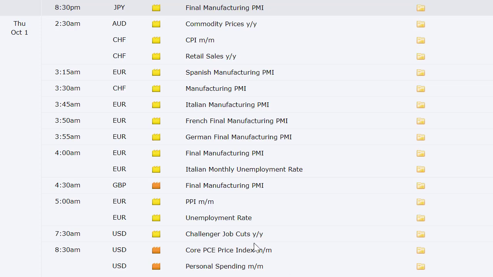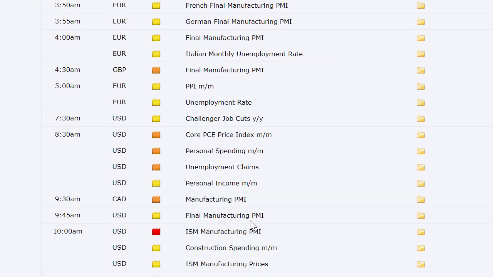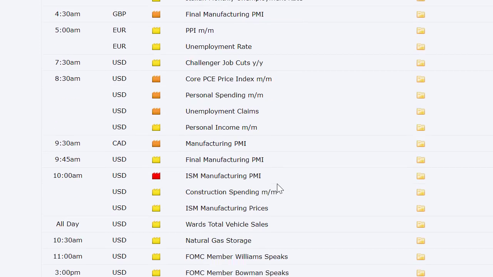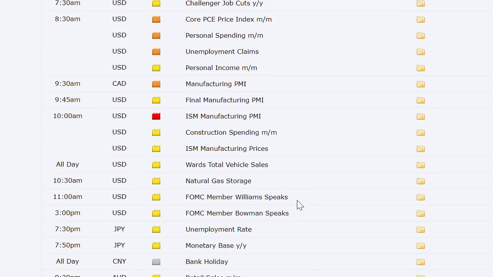Spanish, Swiss, Italian, French, German, and finally European manufacturing PMI numbers. Italian monthly unemployment rate. UK's final manufacturing PMI. Europe has PPI and the unemployment rate. We got the Challenger job cuts here in the U.S. Core PCE price index here in the U.S. That's 8:30 a.m., an hour before the bell on Thursday, along with personal income and spending, the weekly initial and continuing jobless claims numbers, then Canada's manufacturing PMI, US's final manufacturing and ISM manufacturing PMI, construction spending here.